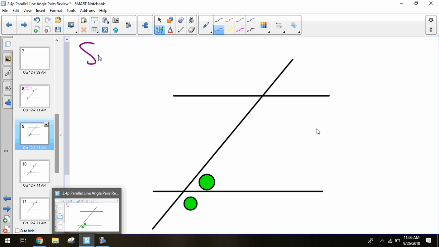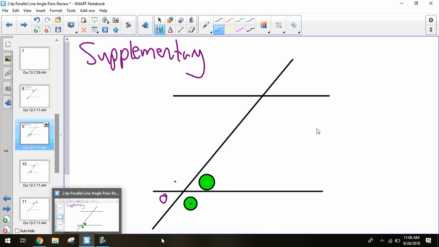These are going to be supplementary. Sort of the way to tell between them is if they're right next to each other, they're supplementary. If they're across from each other, say we had a green circle down here, or going with this bottom one, we had a circle up here, that's across on that intersection, those are vertical.